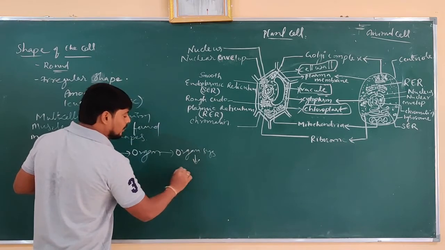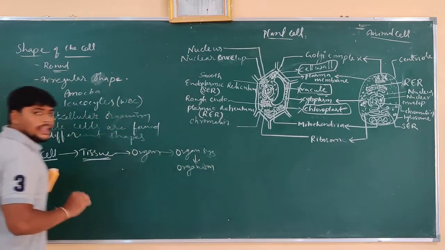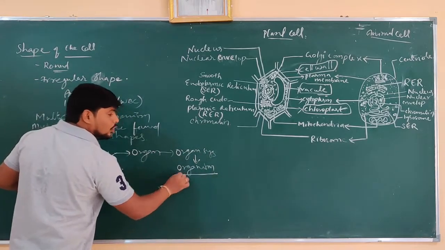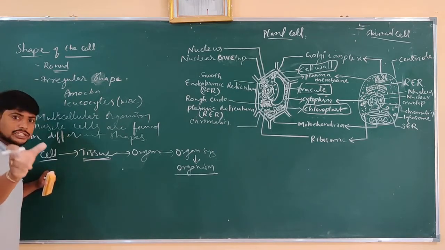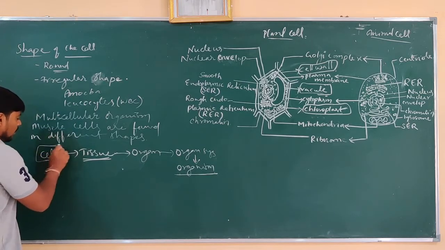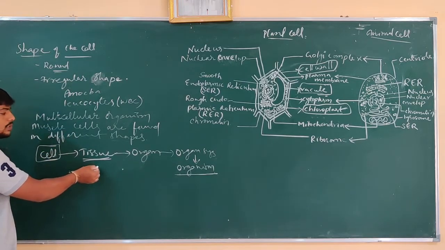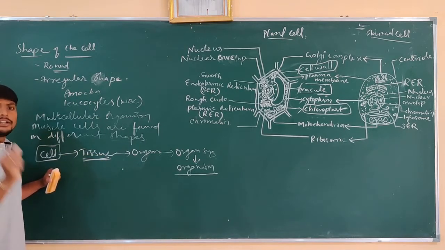All organ systems together are called an organism. So for a complete human body, or any complete multicellular organism, an elephant or giraffe or plant or any other animal, to develop a complete structure, the basic unit is the cell. So these cells in tissues in the organ system show different functions according to their organ system.